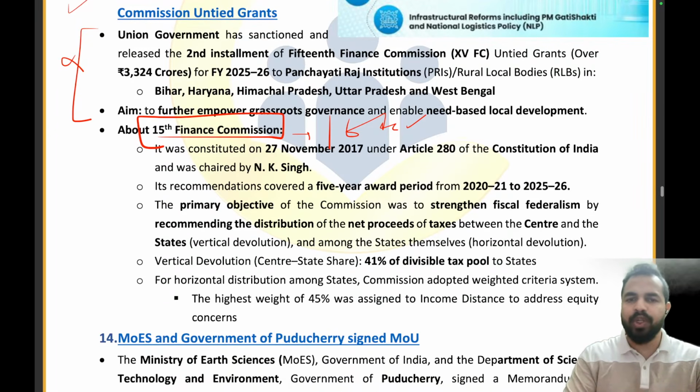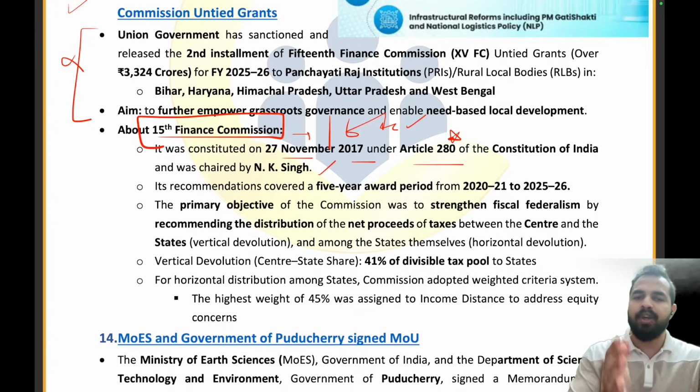It was constituted on 27th November 2017. Under which article of the Constitution? A very important point, under Article 280 of the Constitution of India. And it was chaired by N.K. Singh. So N.K. Singh was the chairman of the 15th Finance Commission. It was established under which article of the Constitution of India? Under Article 280. It was constituted on which day? 27th November 2017. Absolutely right.